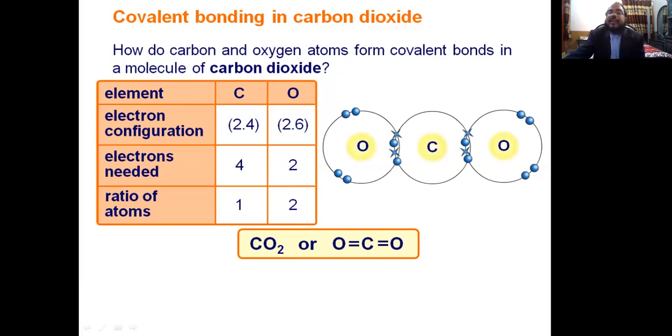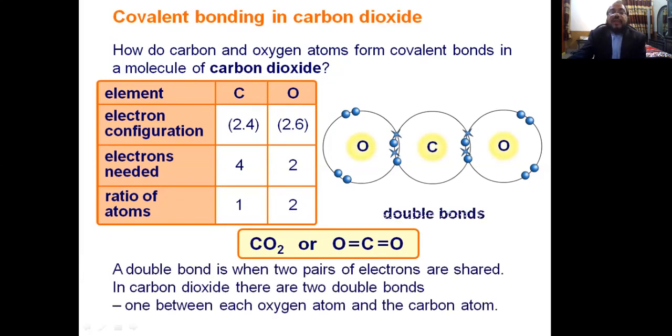This is a pair and this is the pair, double covalent bond, and this is the double covalent bond. So in carbon dioxide there are 2 double covalent bonds, and carbon completes the outermost shell and gets the noble gas electronic configuration, 1, 2, 3, 4, and these are the 4 electrons, and no doubt oxygen does as well.